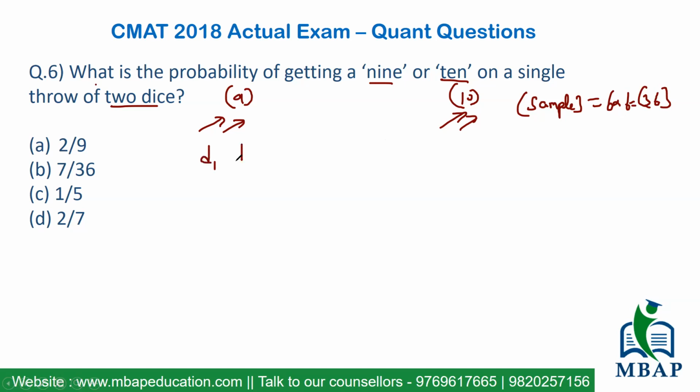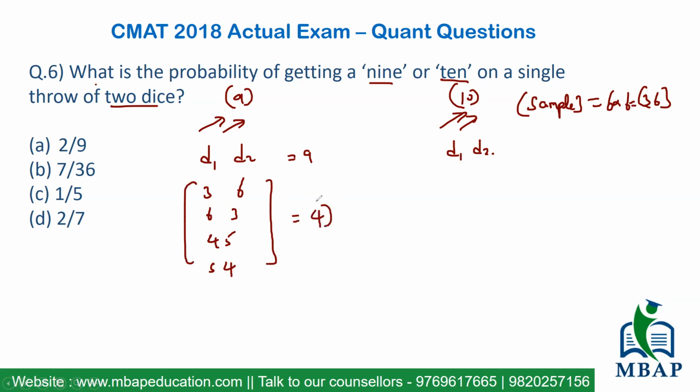Let's have a look at the possible cases. You've got dice 1 and dice 2 here. Let's start with 9. In how many ways can you get 9? One case will be 3, 6. Similarly, the second case will be 6, 3. Then comes 4, 5, and certainly we will also have 5, 4. So in total, how many expected outcomes can we see? There are 4 cases possible. Similarly, if you go with the sum total of 10, one case will be 4, 6, the next case will be 6, 4, and the last case will be 5, 5. So a total of 3 cases is possible.